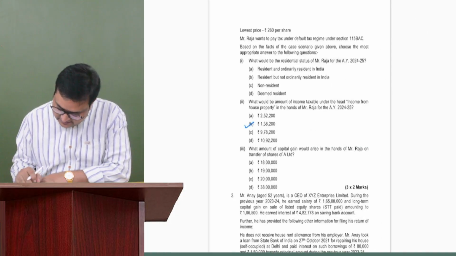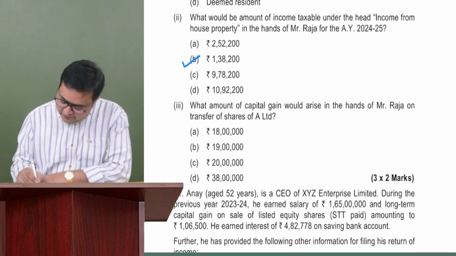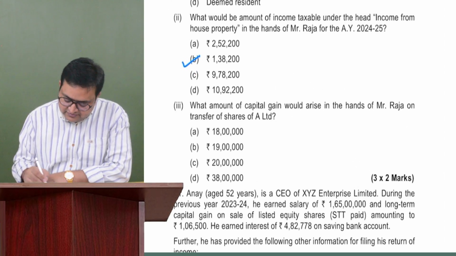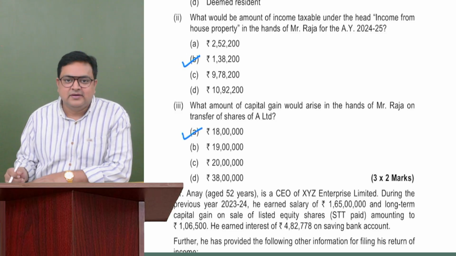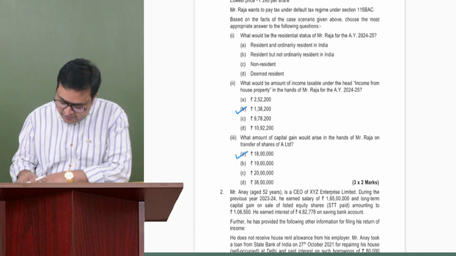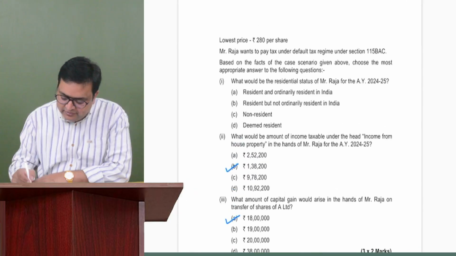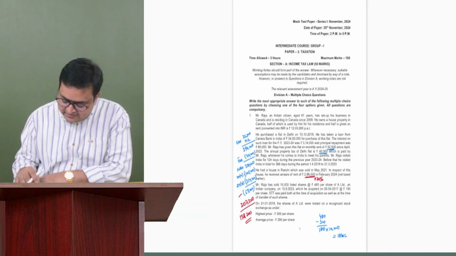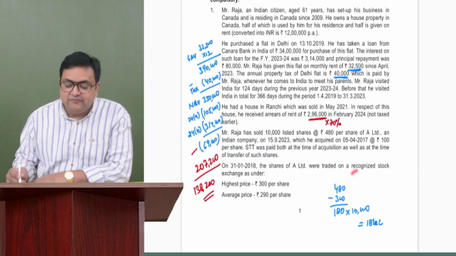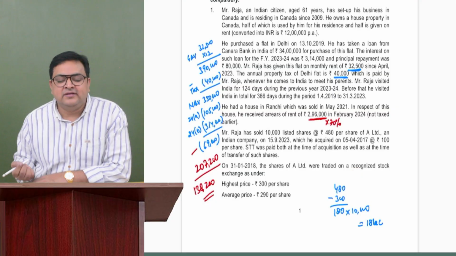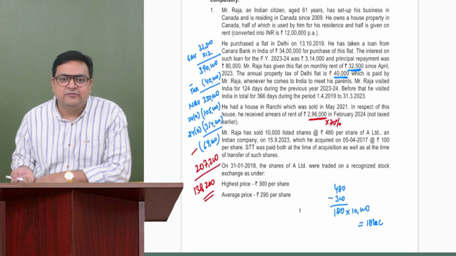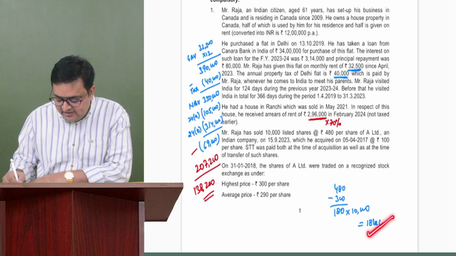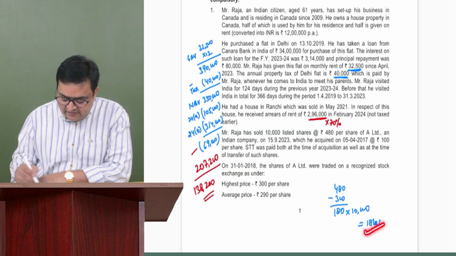What are they asking us? What is the amount of capital gain arising in the hands of Mr. Raja? 18 lakh rupees. Agree. So we got this amount also. And now they are asking about the residential status. Now please see, how much is the income from other than foreign sources, that is Indian sources? It is more than 15 lakh. We can clearly see here the amount is 18 lakh, and we will add this also.